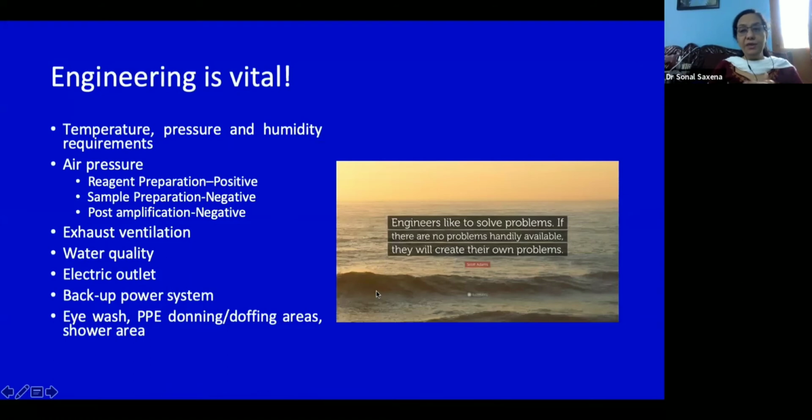So engineering is very, very vital when you're developing this, because you need to have set temperature, pressure, and humidity requirements. The reagent preparation area should have a positive pressure, whereas the sample preparation area should be a negative pressure area. The post-amplification area again should be a negative pressure area. Then there should be the exhaust ventilation. There should be clear-cut indications about the pressure which is there. The water quality is again very important, how it should be nuclease free and RNase free.